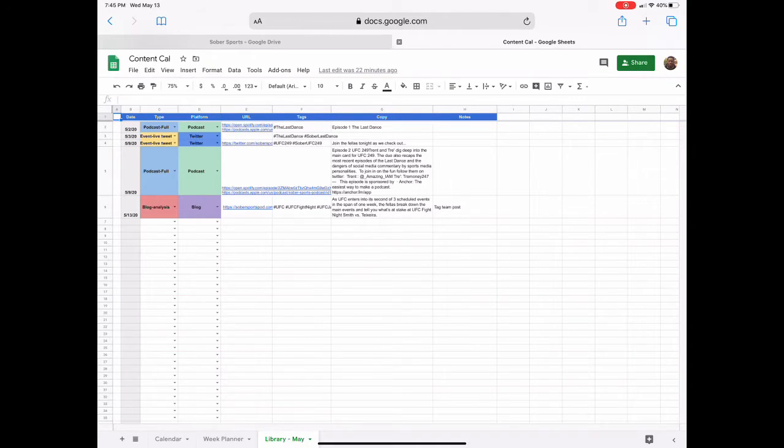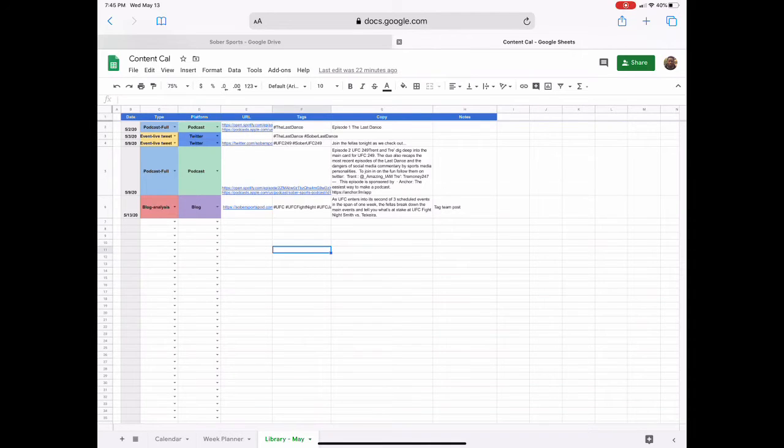And so you have the date, the type, and I created these drop-down menus here, which of course aren't going to drop down. Boom, there you go, and show the different types. So I wanted to have the different types of social media, but then a little something to tell me what it was. So look, I have podcast full, video full, picture slideshow, right? Because sometimes when thinking of ideas, I might get stuck, and I can just go back and switch something up a little bit.